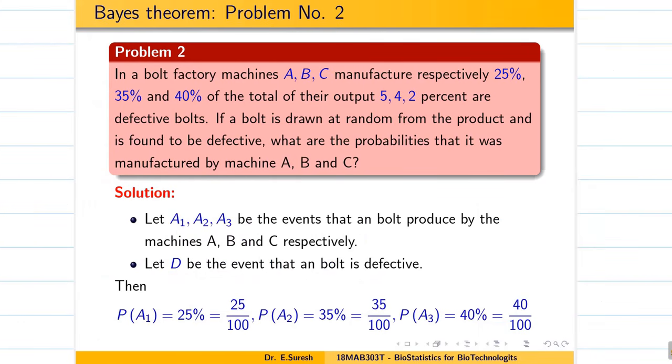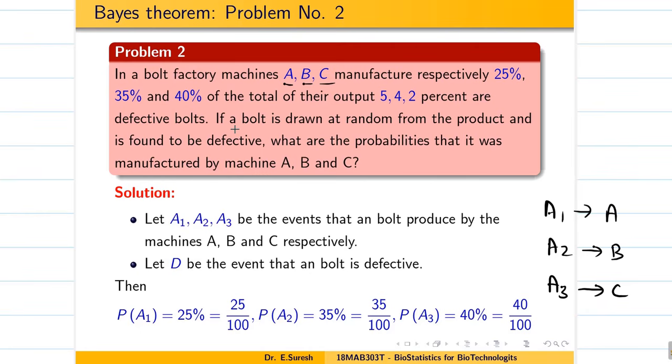Now let us see the next question. So now in this question it is very important. They are using 3 machines A, B, C. So A1 is the event from machine A, A2 is the event from machine B, A3 is the event from machine C. So now I cannot use the notation B because B is already used.